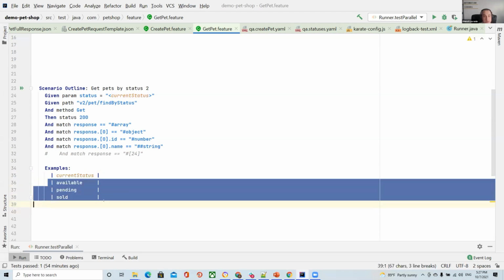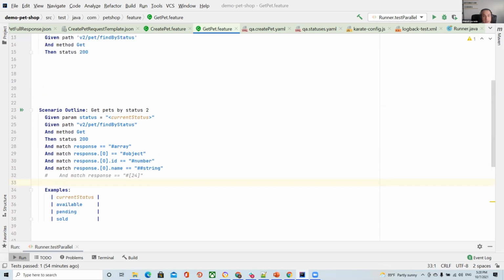And after that we have 3 iterations with different values for different statuses. And after that, Karate understands that we need to add some variable. In this case, we can use these brackets. And if it's a string, we always need to put it in double quotes, because Karate understands whether it's a string or something else, like an integer, boolean, or something else.